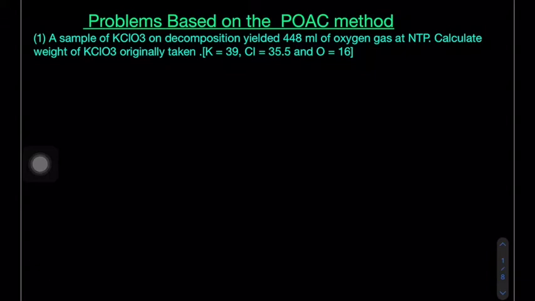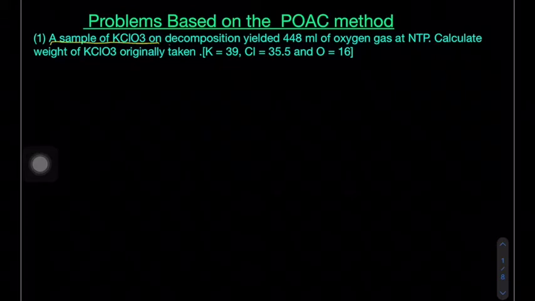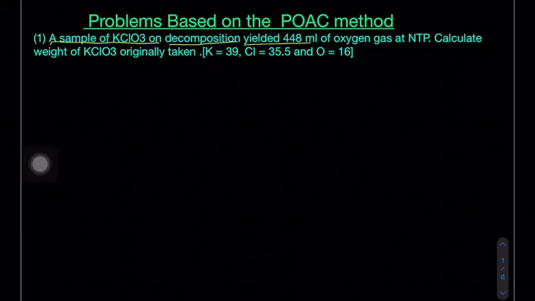Let's suppose the first problem: a sample of potassium chlorate, KClO3, on decomposition yields 448 ml of oxygen at NTP. Calculate the weight of the KClO3 originally taken.